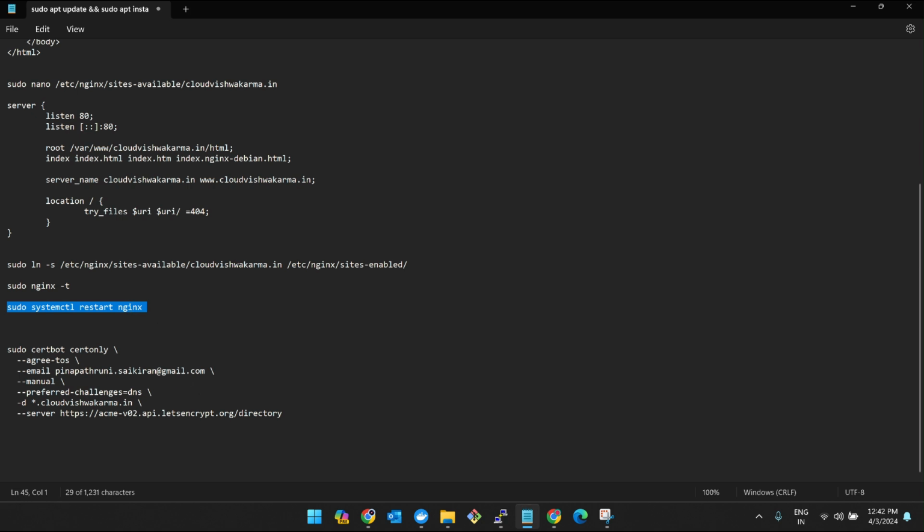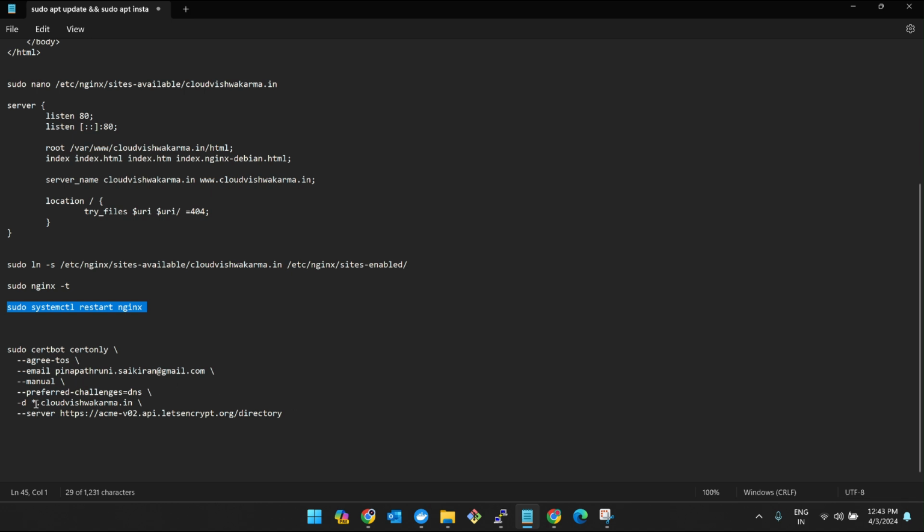So at last, what we're doing with this sudo certbot command is, see, it requests a wildcard certificate for the domain. Actually, the domain means we have taken one domain, right? Cloud.vishwakarma.in. So it requests a wildcard SSL certificate for all its subdomains also.